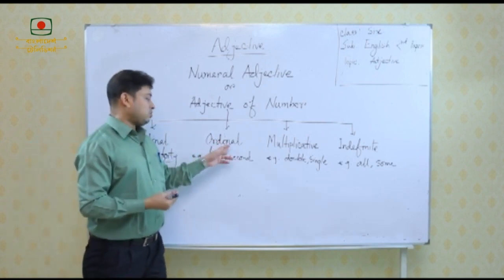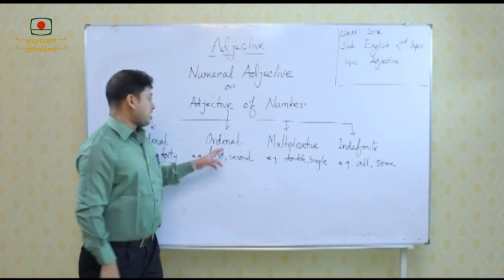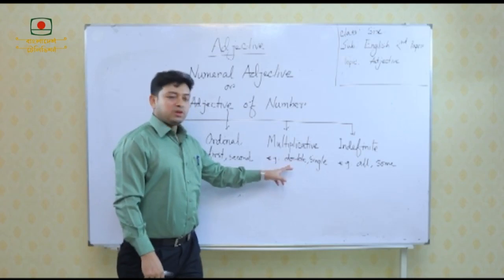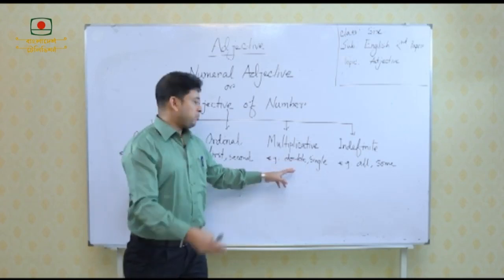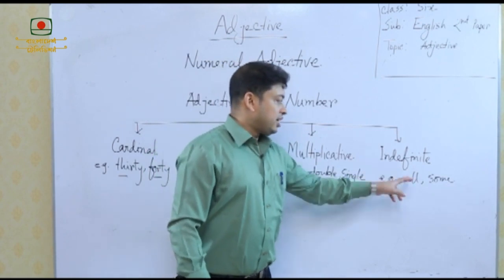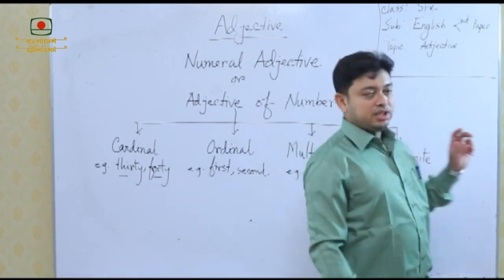Likewise, ordinal: when first is used and it is qualifying another noun, it becomes ordinal. When we talk about multiplicative, double, when it qualifies another noun, it becomes multiplicative. When all is qualifying another noun, it becomes indefinite numeral.